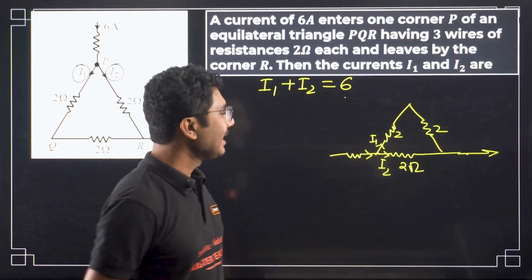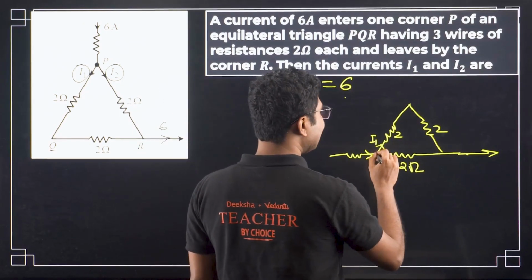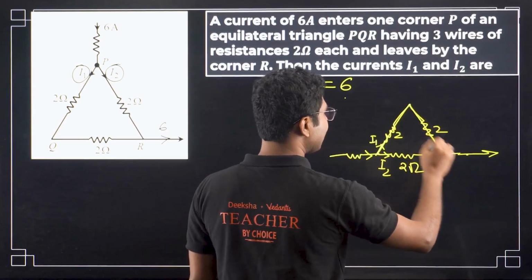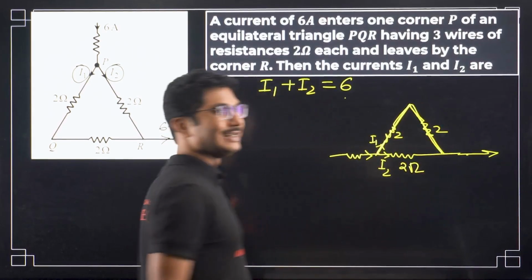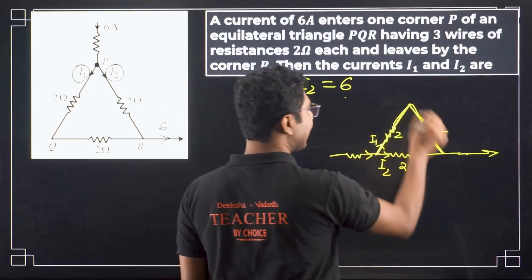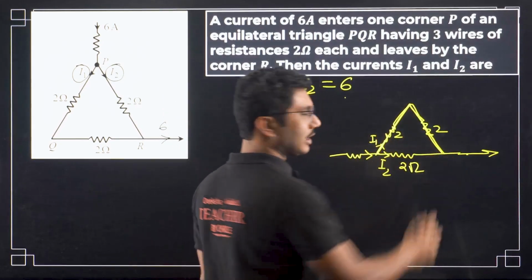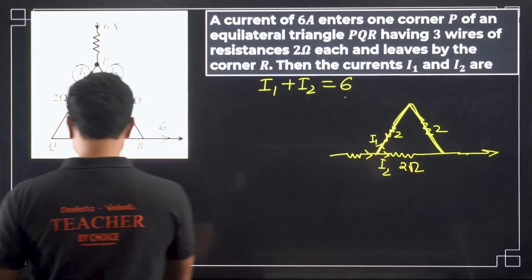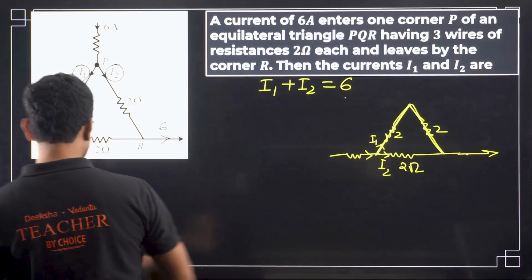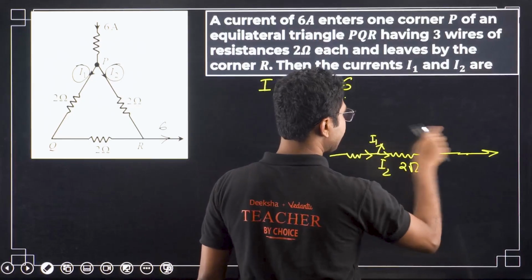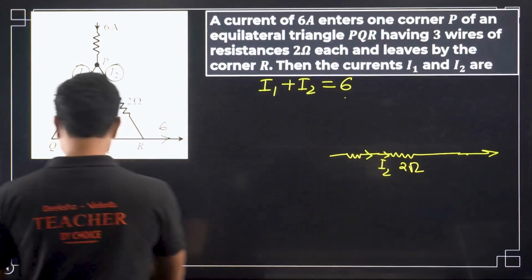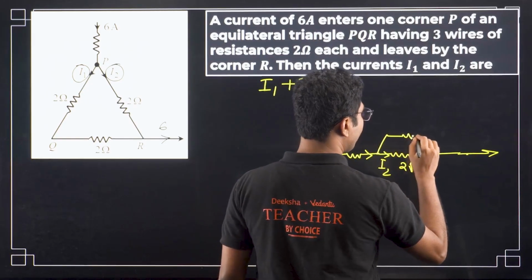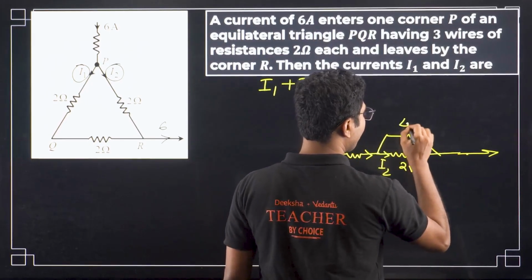Why is it easy? Because you can see that these two resistances are connected in series, and these two are then connected in parallel with this other 2 ohm. If you replace these two with their equivalent resistance, it will be 2 plus 2, that is 4 ohm.